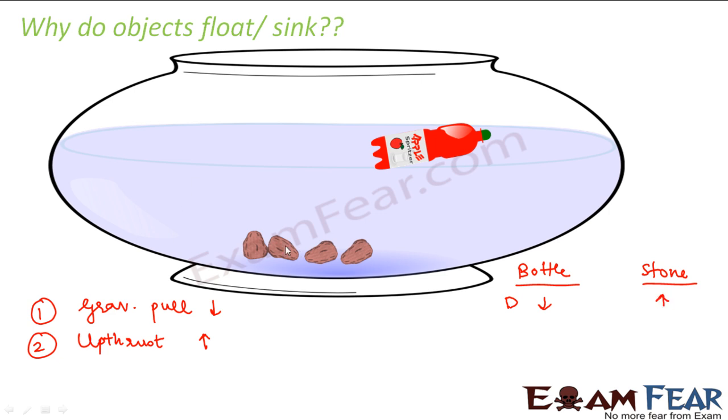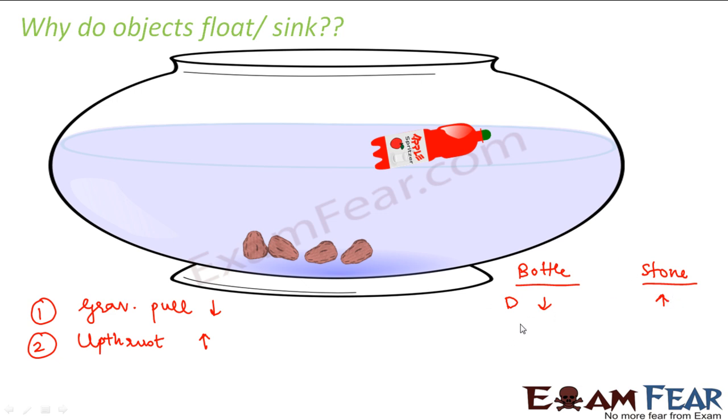Why? Because the stone is more dense. The bottle is all hollow from inside, so the mass of the bottle is also less. If the mass is less, your density will also be less. In case of the stone, it is completely dense inside. It is not hollow. So the density of the stone is higher.